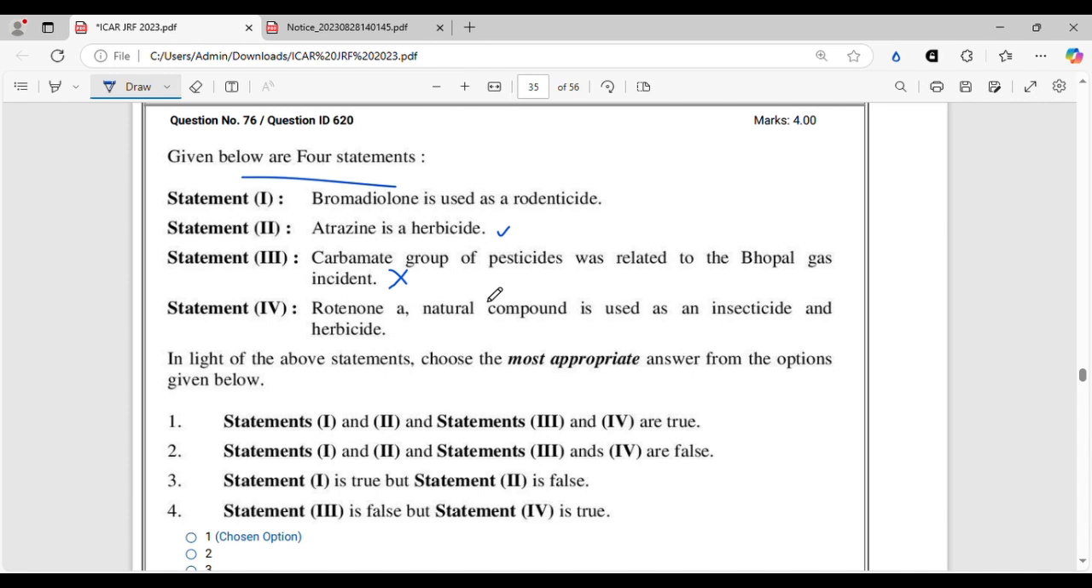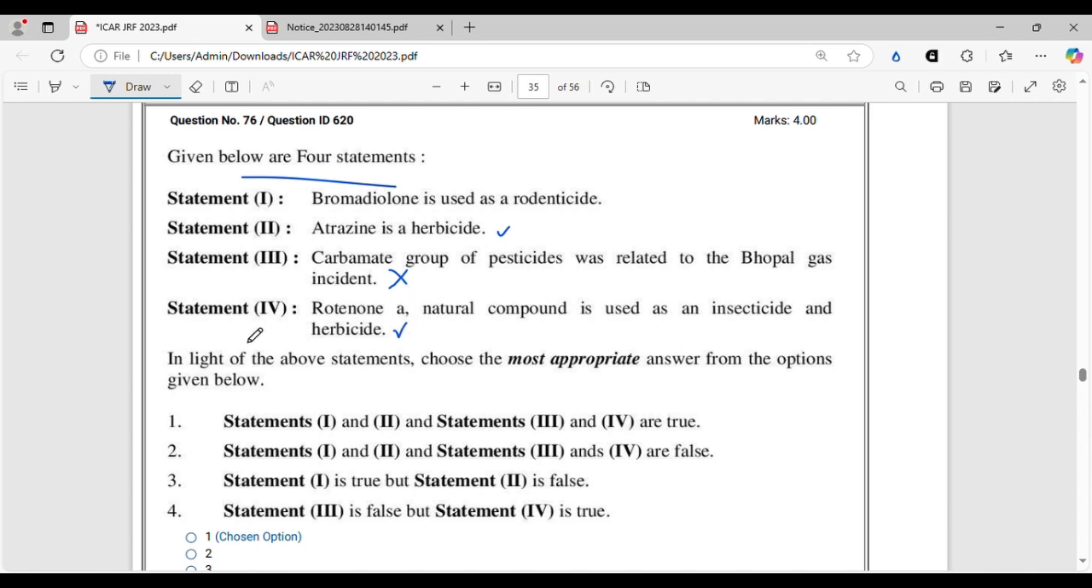However, methyl isocyanate is used for the preparation of carbamate pesticide, but carbamate group of pesticides was related to Bhopal gas incident. I think we cannot say like that because the pesticides did not do the incident. The gas that was involved as a middle product in making these pesticides was involved. So this is a very vague, confusing kind of statement, but we will keep it as wrong. And finally, rotenone, a natural compound, is used as an insecticide and herbicide. Rotenone is also used as a pesticide as far as I remember. So this is correct.